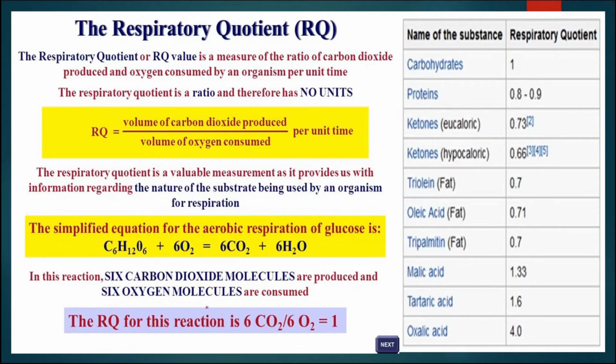Similarly, in anaerobic respiration the value will be infinite. So, here the list is given. If it is protein, then the value will be between 0.8 to 0.9. Malic acid 1.33, tartaric acid 1.6, oxalic acid 4, and if it is fat, then the value will be 0.7. So the value of RQ will change depending upon the type of substance which is utilized as a substrate in respiration.